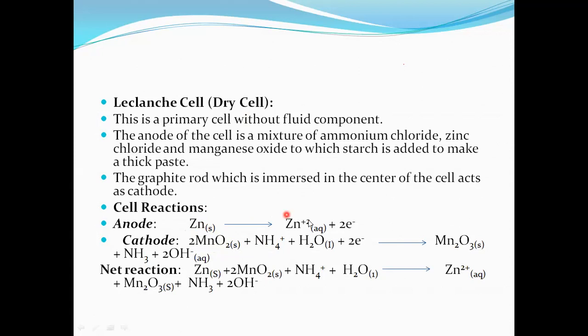So zinc is oxidized, MnO2 powder is reduced. The net reaction is a redox reaction. A redox reaction is a chemical reaction, which gives rise to chemical energy, and that chemical energy is converted into electrical energy. Now this is the first classification.